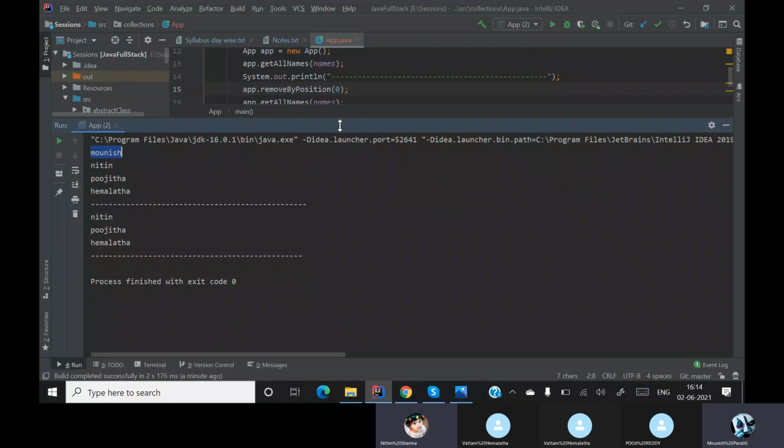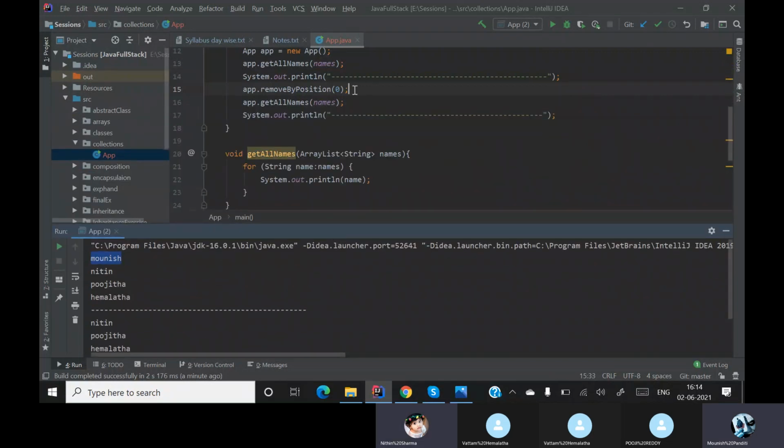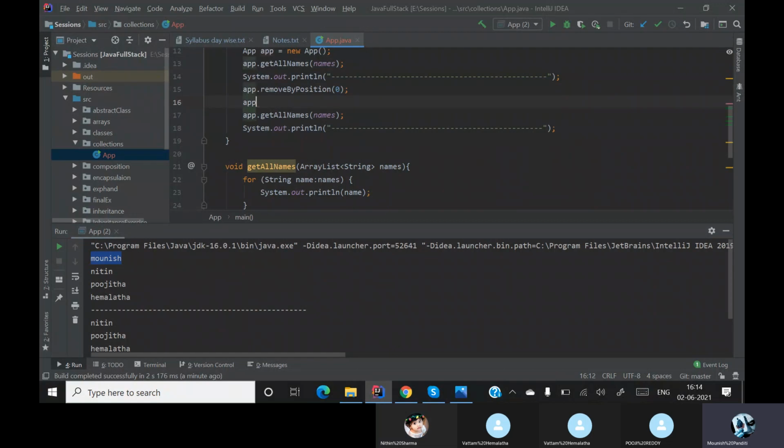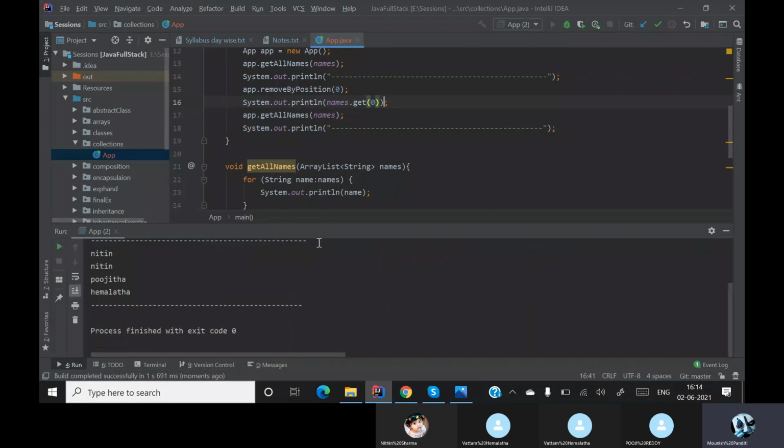Okay, let's, after removing the element here, let me print it. Sorry, let me say names dot get 0, and let me print this out. Okay, now let me run this. Now you see over here, in position 0, what is occupied?